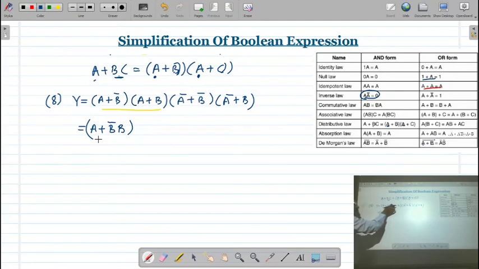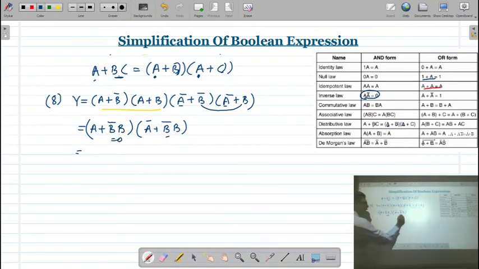So I have simplified these two brackets. Same way, here in these two brackets, what is common? A bar is there. So I will write A bar as it is, and then we take the product of these two variables, that is B bar into B. So B bar into B is going to be 0. B bar into B is also going to be 0.